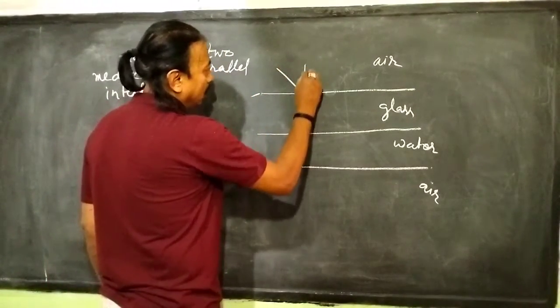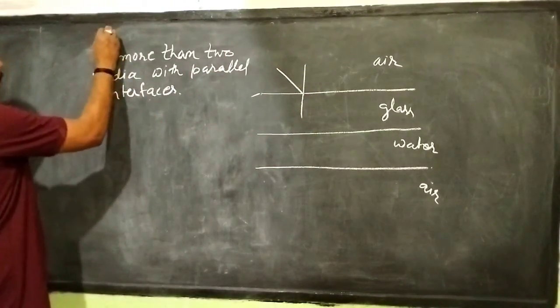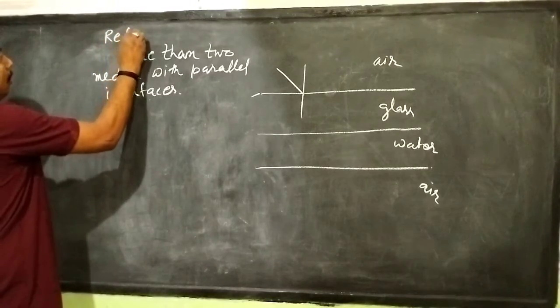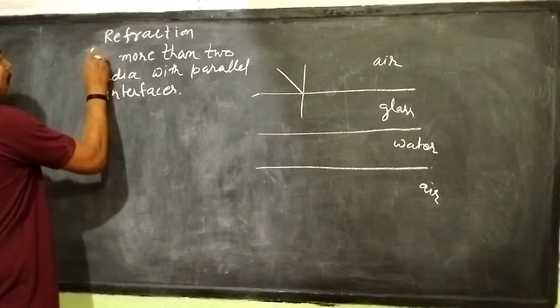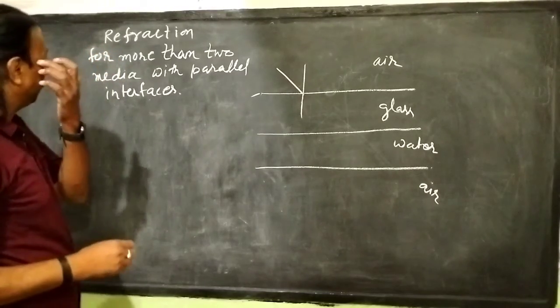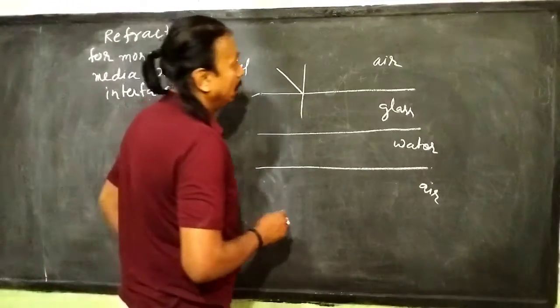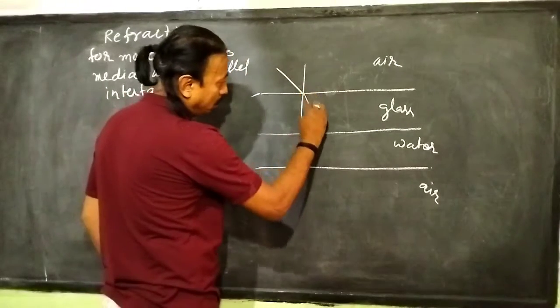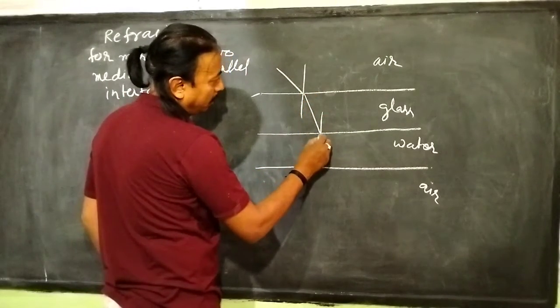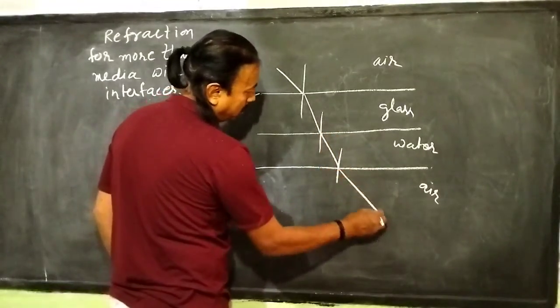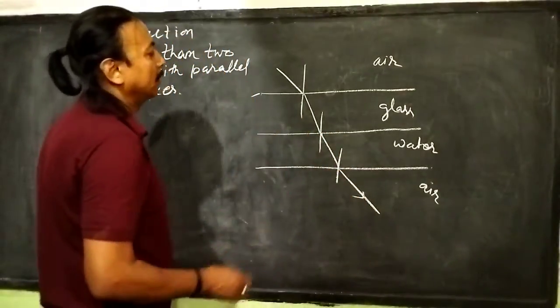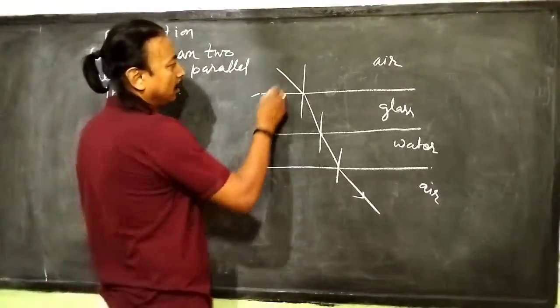For refraction, we are just considering refraction for more than two media with parallel interfaces. Here this is, suppose, glass, light rays coming in this way. This is the refraction and ray diagram of refraction.